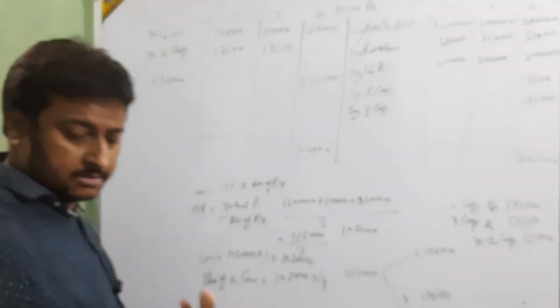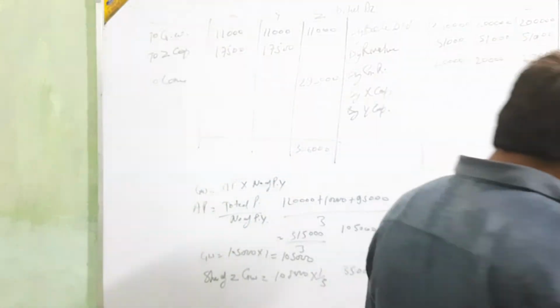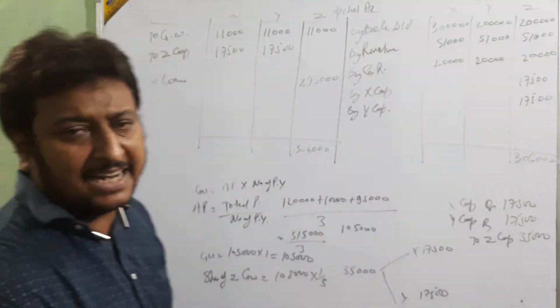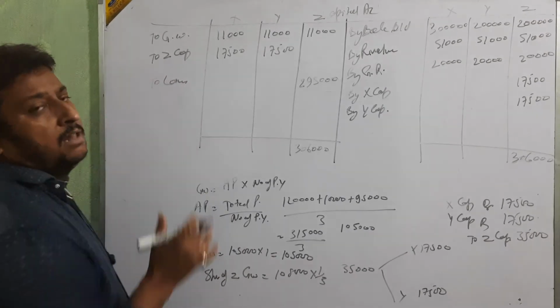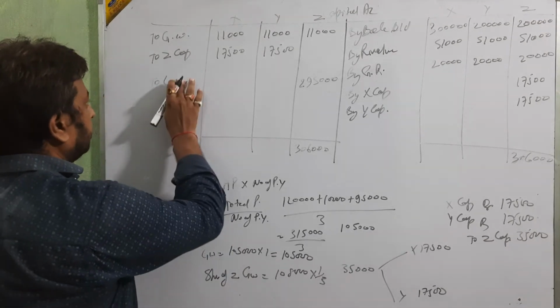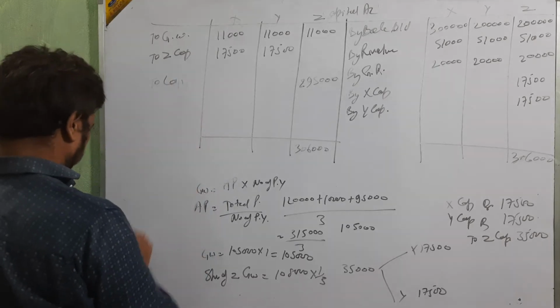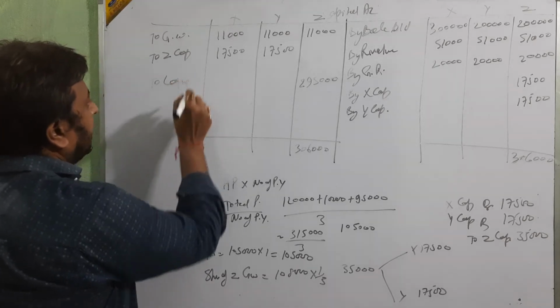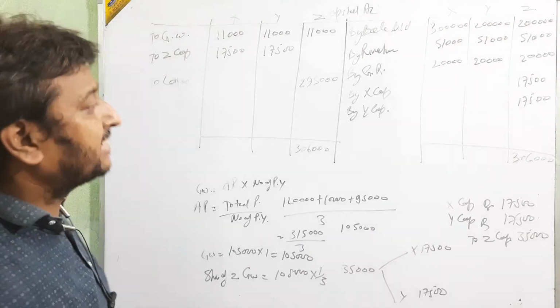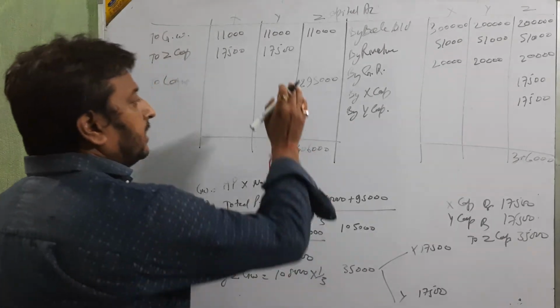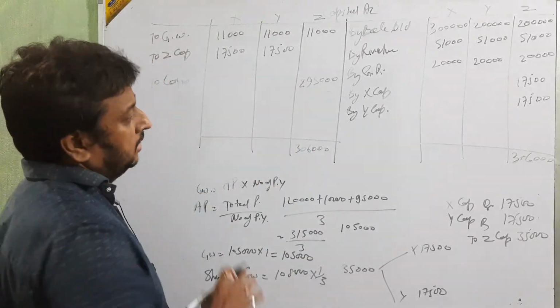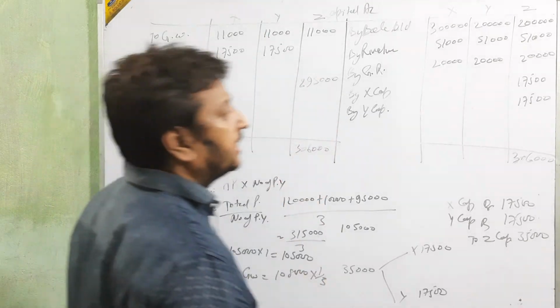If they say pay by cash or pay by bank, then we show cash or bank. But nothing is given, so we show only loan. Now that it's finished, we go for the others.